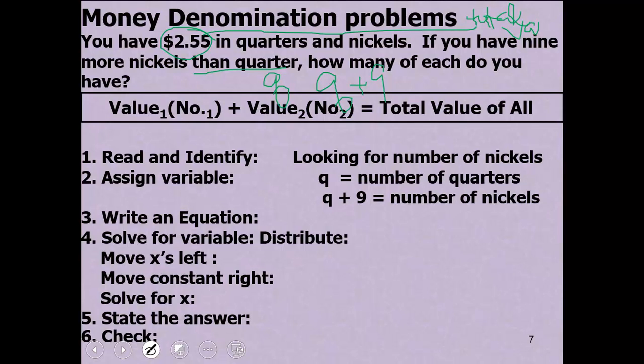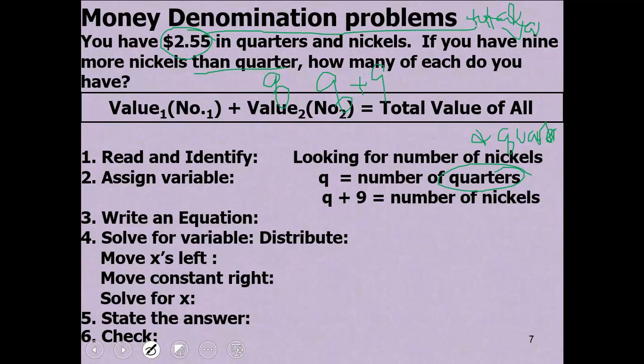We're going to write an equation. We're looking for the number of nickels and quarters, how many of each you have. My variable has to be quarters.